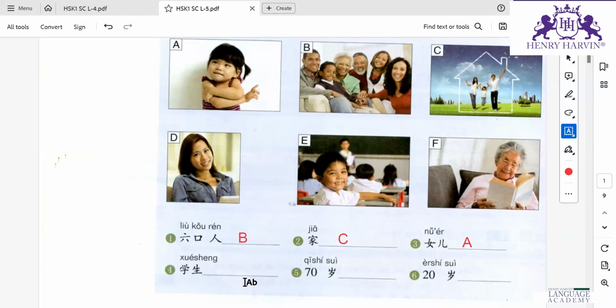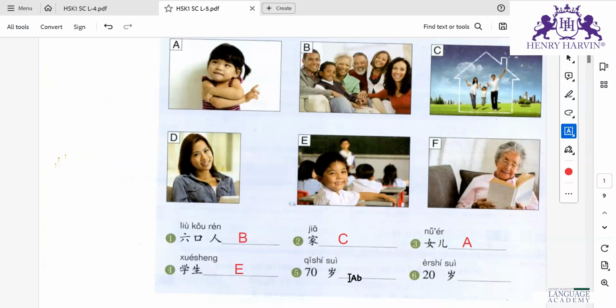Xuésheng means student. So it is D, right? Sorry, E.